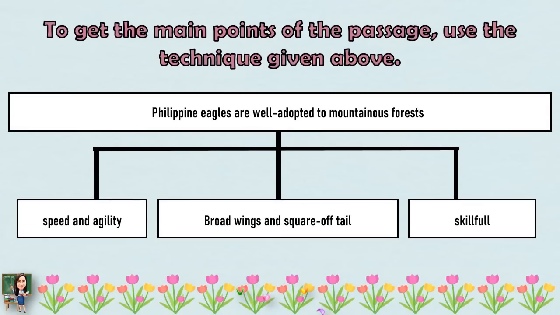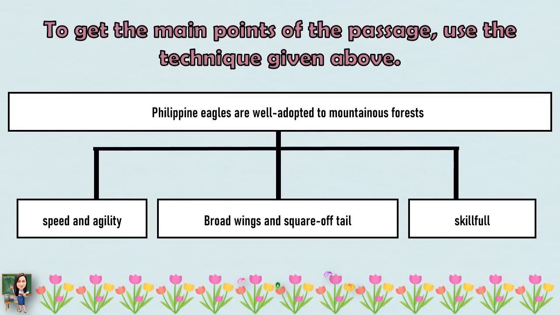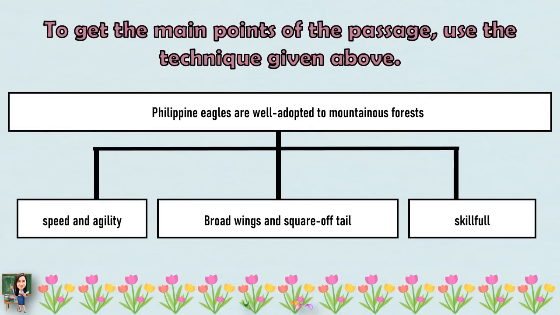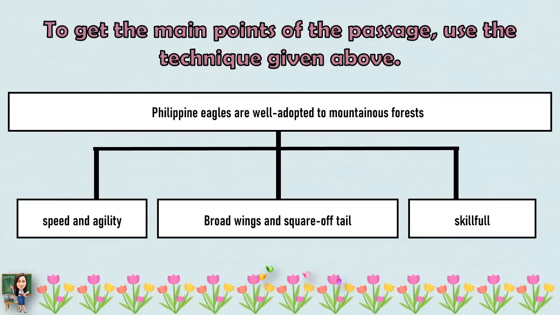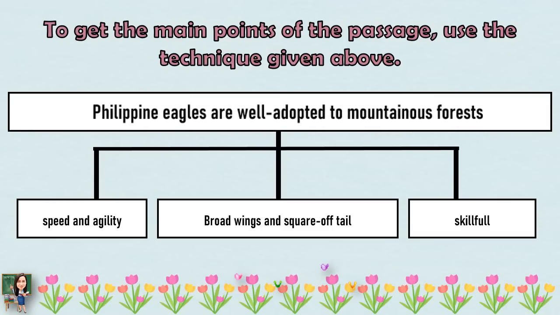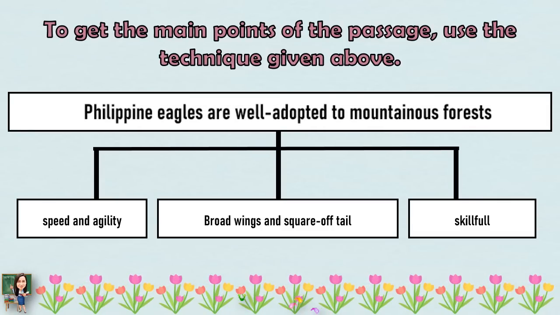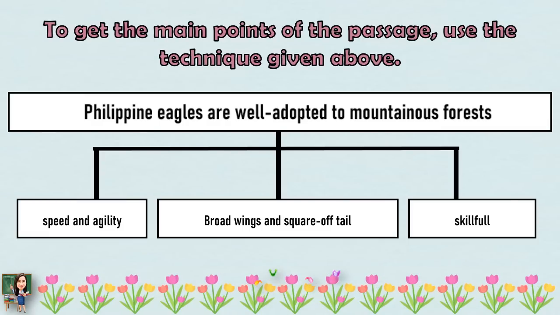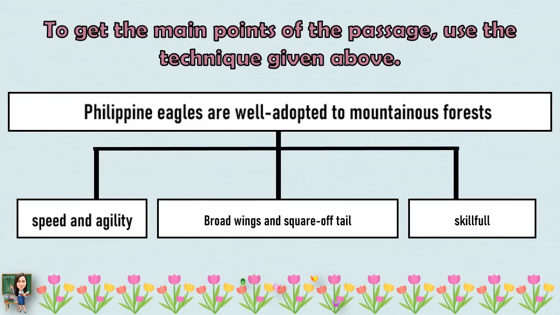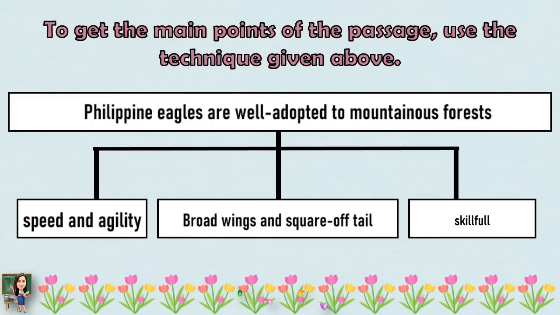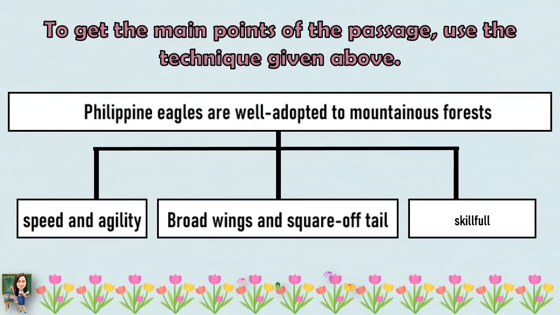And now, to get the main points of the passage, use the technique given above. The main idea in the passage is, Philippine eagles are well adapted to mountainous forests. And here are the supporting details. First, speed and agility. Second, broad wings and squared-off tail. And third, skillful.